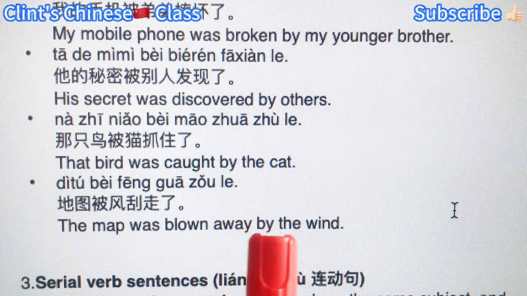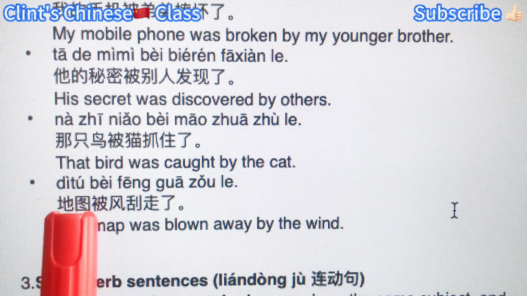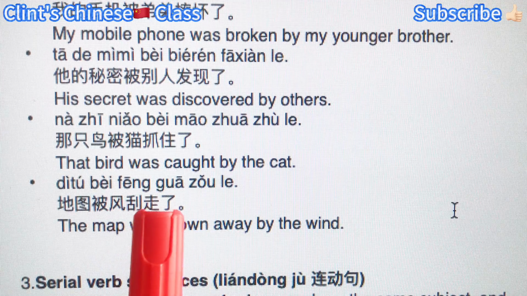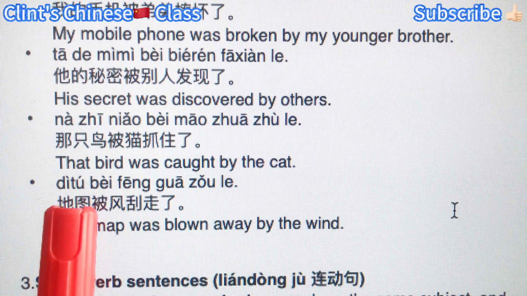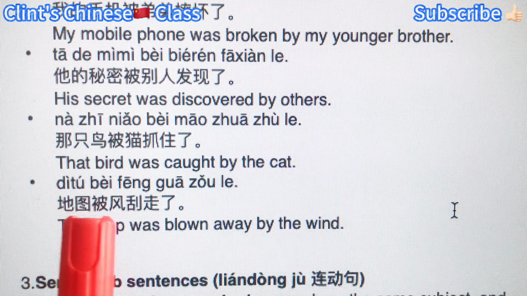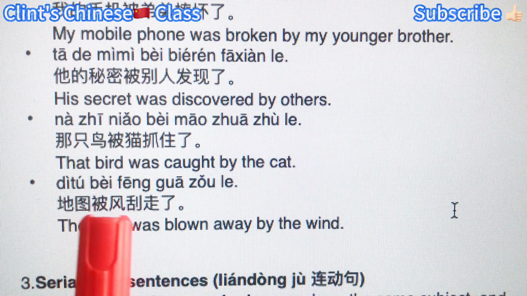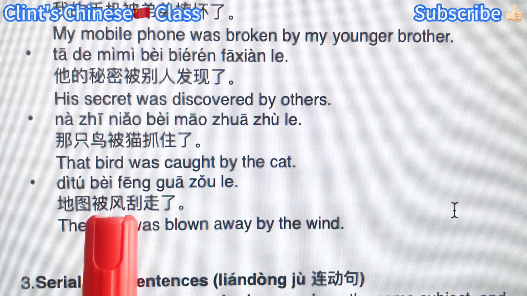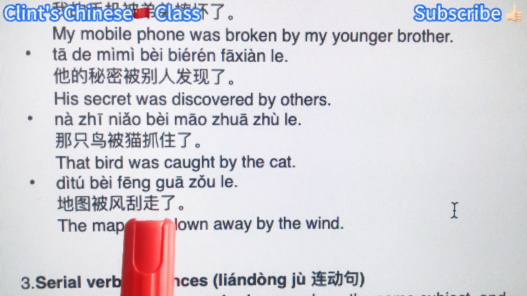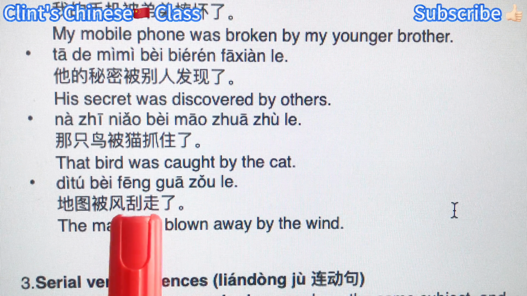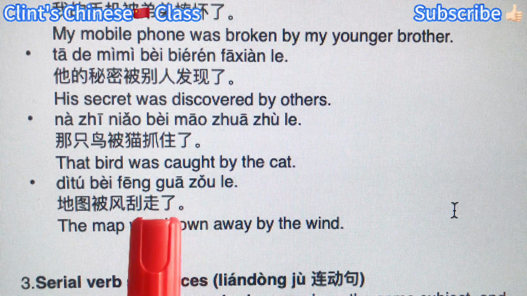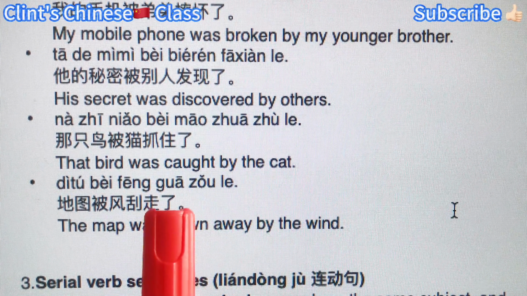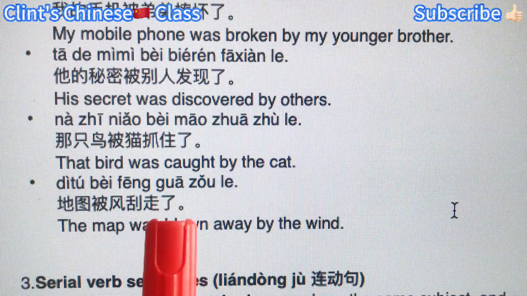The map was blown away by the wind. 地图被风刮走了。地图 the subject, action receiver. 被 introduces passive voice. 风 the action doer, the wind. 刮走 blown away. So 刮 is blow, 走了 is away, right? So it's like a complement, showing the result.